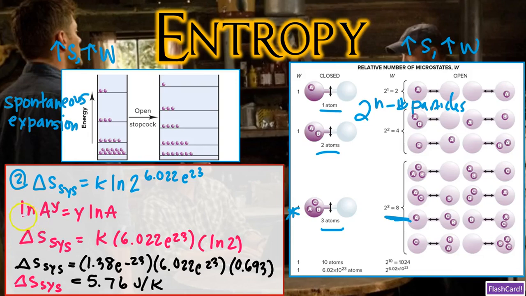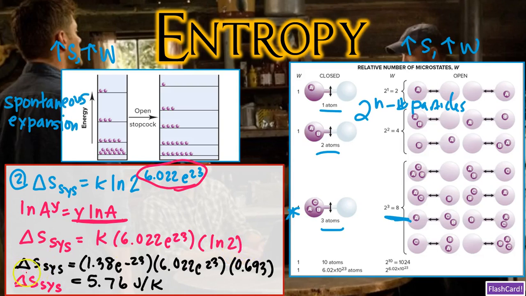Now, we can use another property of log, right? Anytime you have natural log of A raised to anything, you can actually rewrite it as Y natural log of A. And so that's exactly what we're going to do, so we can go ahead and solve for delta S of the system. So now we're going to bring down this 6.022 times 10 to the 23 to the front of the natural log of 2 and rewrite the expression because they're equal to one another. So we can write delta S of the system is equal to K times 6.022 times 10 to the 23 multiplied by natural log of 2.